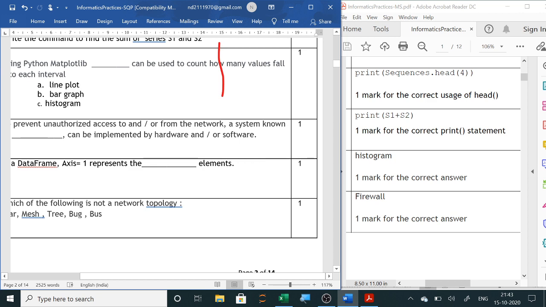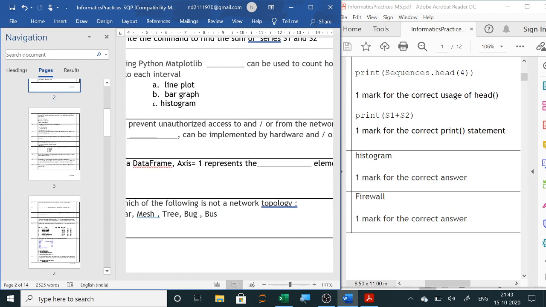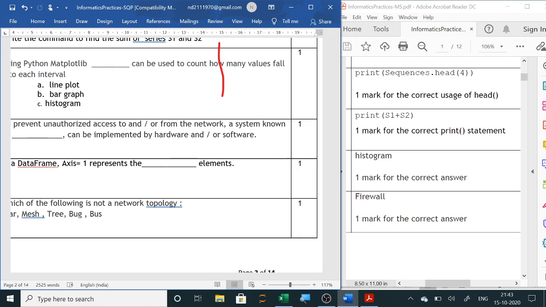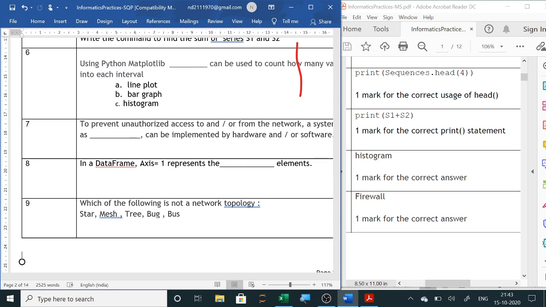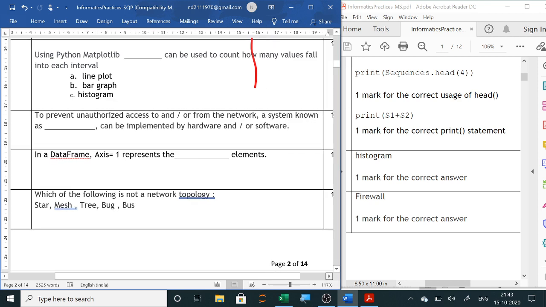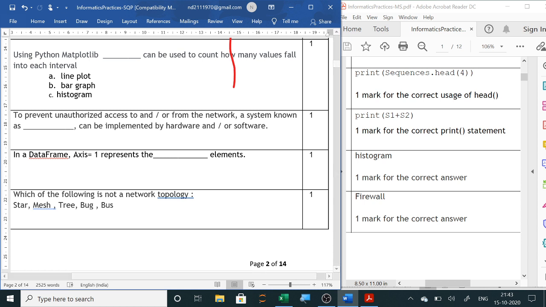Now next is to prevent unauthorized access to and or from the network, a system known as firewall can be implemented by hardware and or software. We all know that it is the combination of hardware and software to prevent unauthorized access to or from the network, already we have studied. Firewall is the combination of hardware and software to prevent unauthorized access in internet. Next answer will be firewall here.